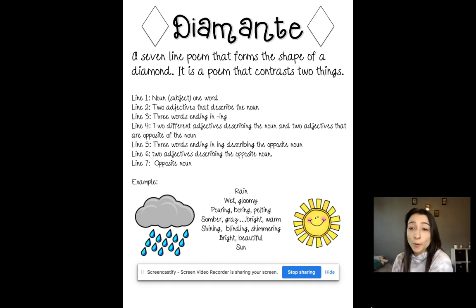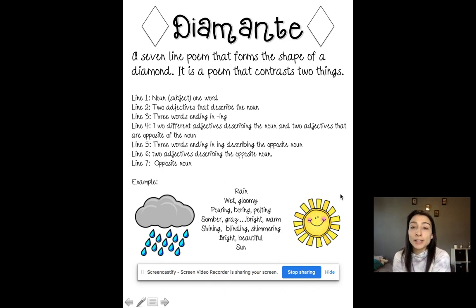A Diamante poem is a 7-line poem that forms the shape of a diamond. It is also a poem that compares two things. So you can go wherever you want with this poem. You can make it about anything that you want. If you look at my poem right down at the bottom, you can see it forms the shape of a diamond. And the two things that I compared were the rain and the sun. As you can see, my poem starts with the word rain and ends with the word sun.